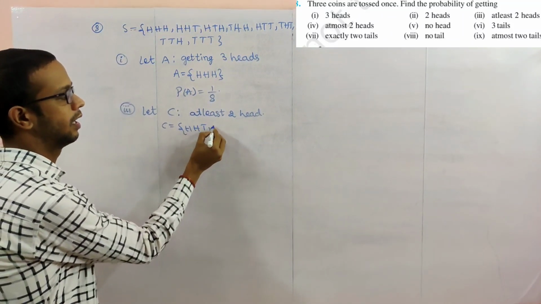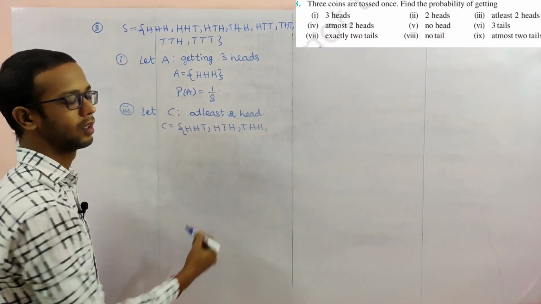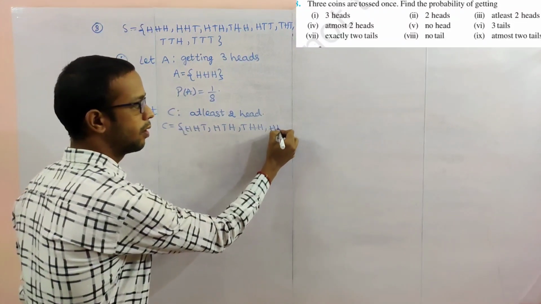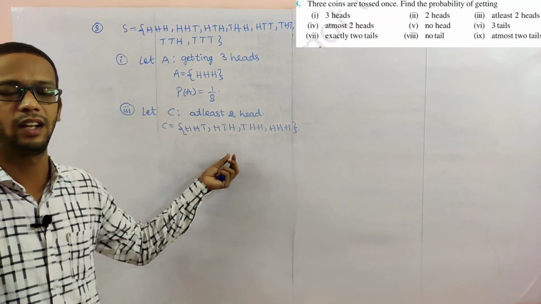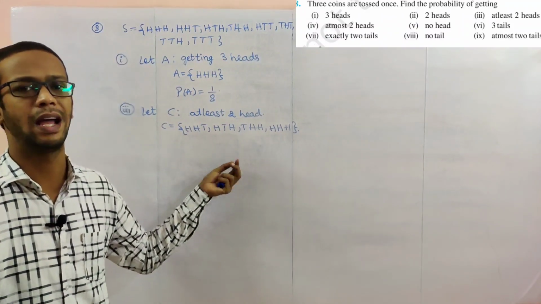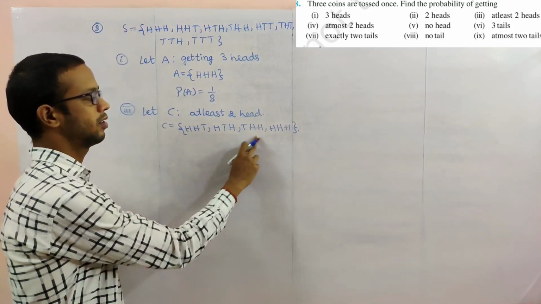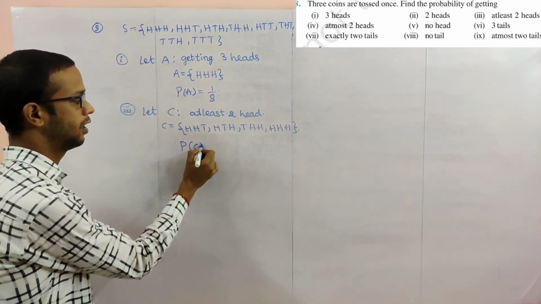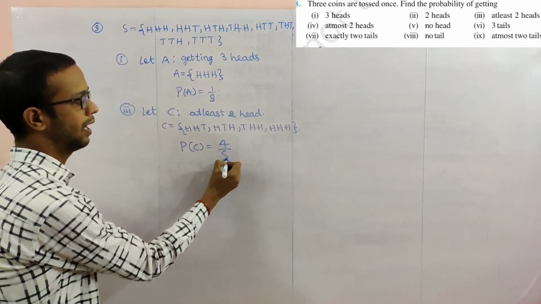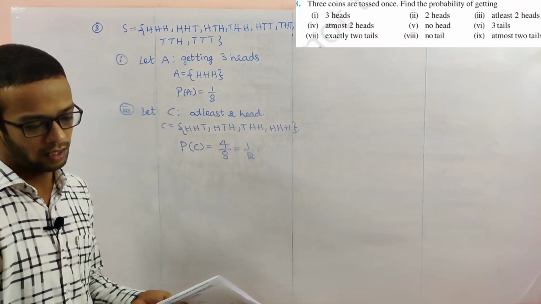Head, tail, head; tail, head, head; head, head, tail; or triple head also we can get. At least means minimum 2. Maximum how many are there? That means 3. So now how many possibilities are there here? 4 outcomes. So probability of C is 4 by 8, total is 8. So 1 by 2 is the answer.